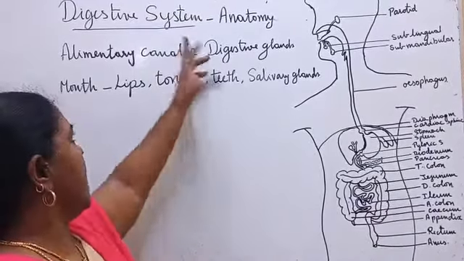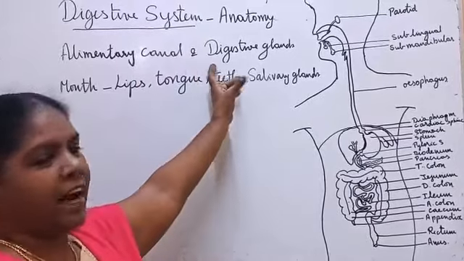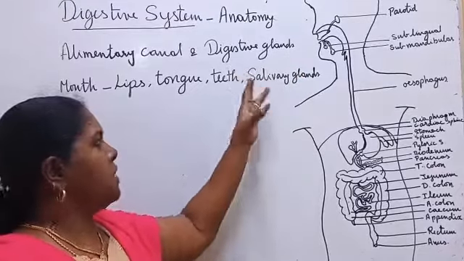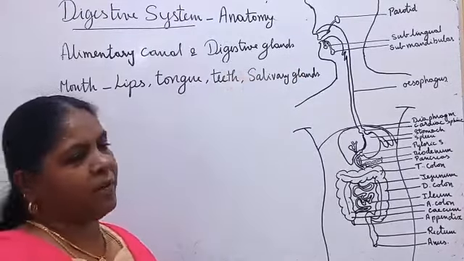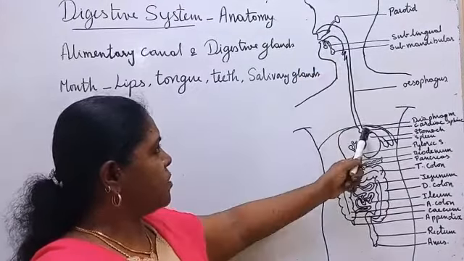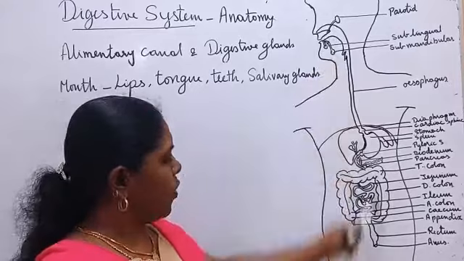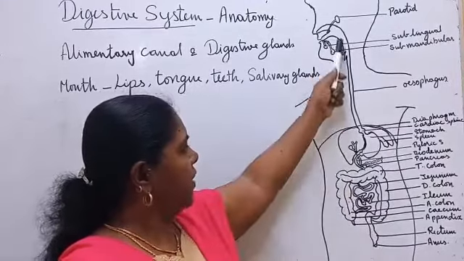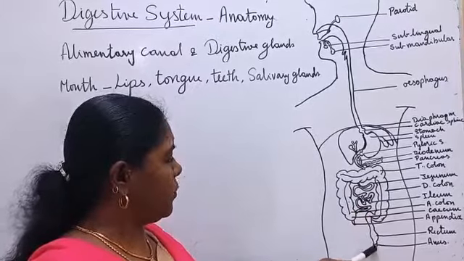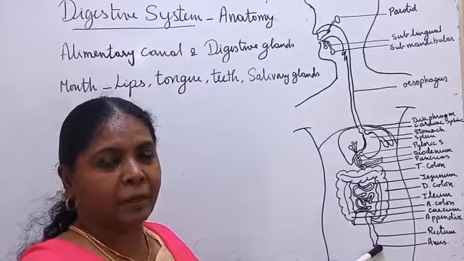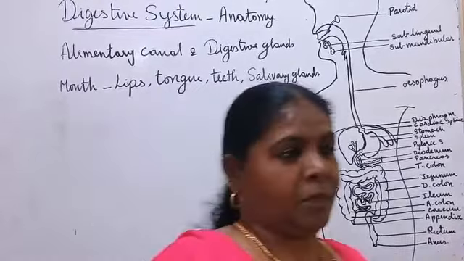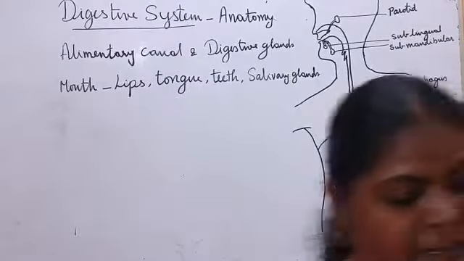The digestive system consists of the alimentary canal and digestive glands. It can be divided into two major parts, the alimentary canal and digestive glands. The alimentary canal starts from the mouth. The tubular structure which extends from mouth to anus is called the alimentary canal. The length of the alimentary canal is 9 meters.